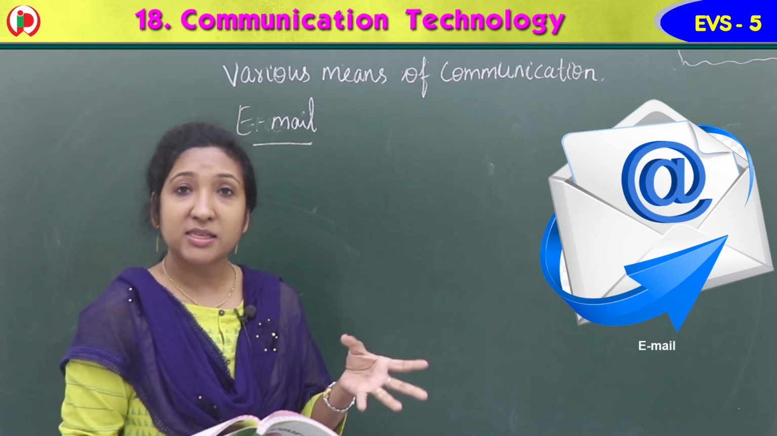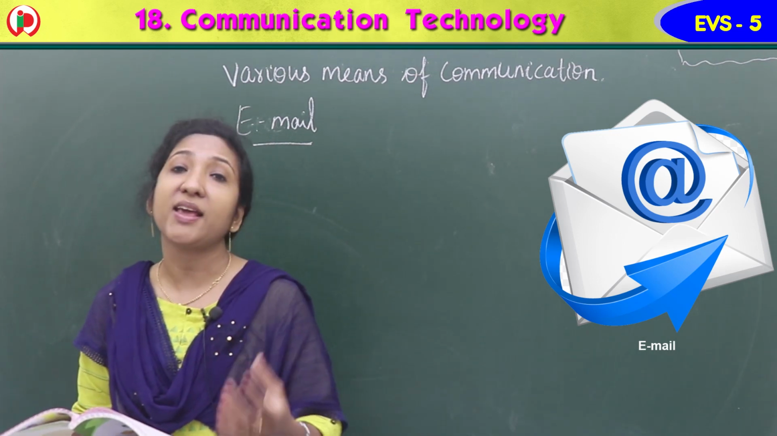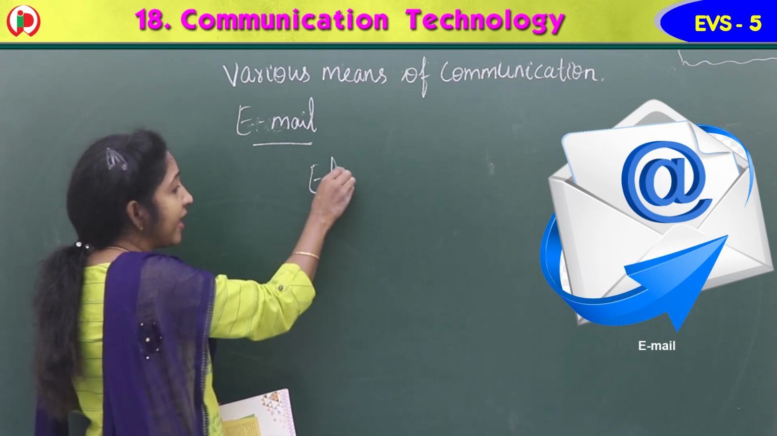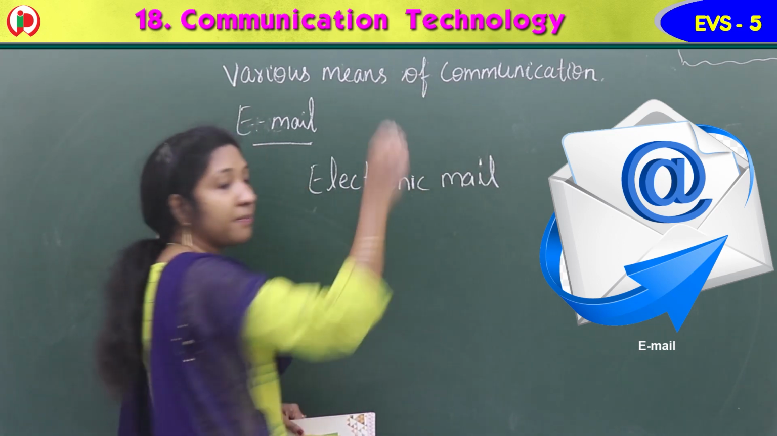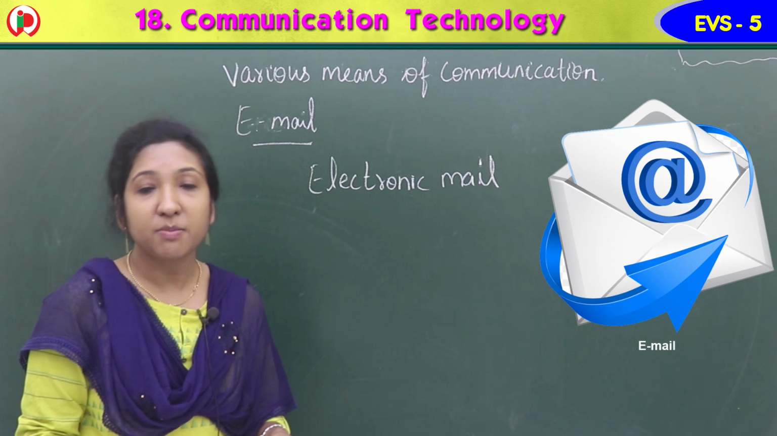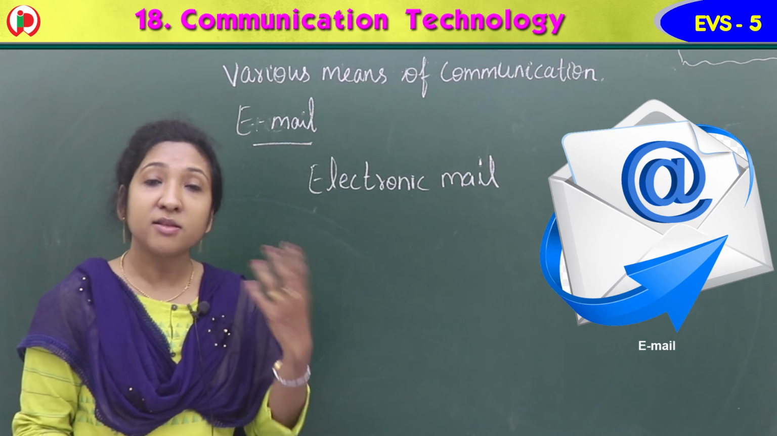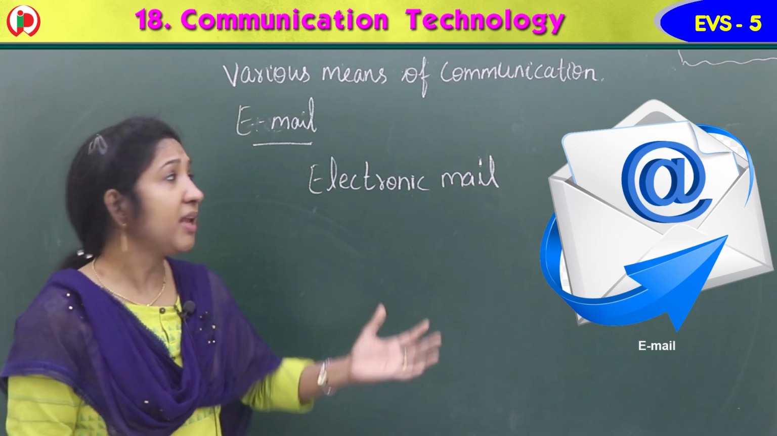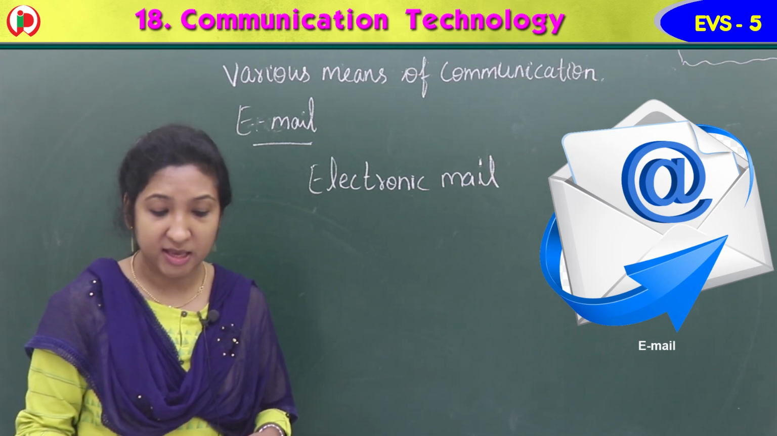So we can send text messages, images, photos, files, documents, anything we can send using email, meaning electronic mail. E means electronic, so it is also known as electronic mail. It is a system of sending, storing or receiving messages. We can send all the things like text messages, photos, images, files, and documents within a few seconds. That is the main advantage of email. Using a computer, we can send these messages.